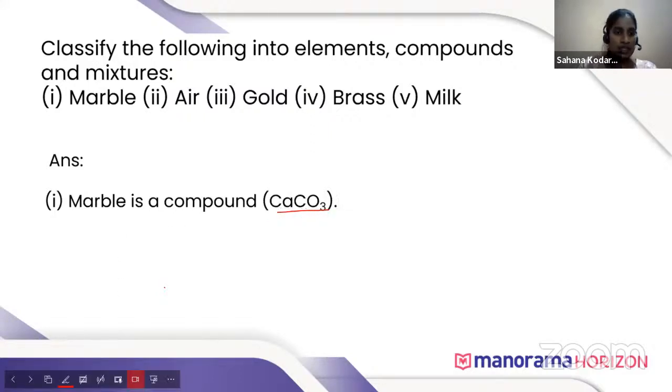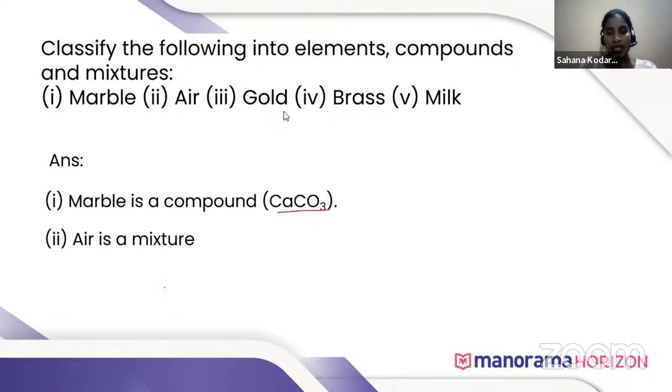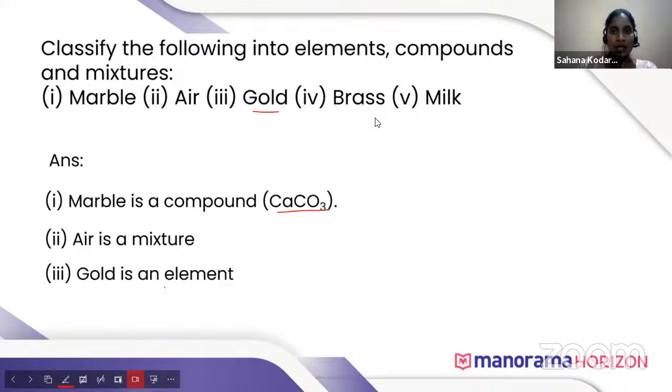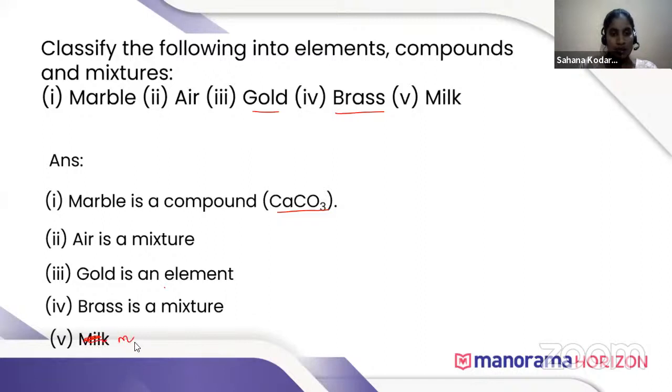So air is a mixture. Gold is an element. It cannot be broken down into simpler substances by any chemical methods. Next, brass is a mixture. As I said, brass is an alloy, a mixture of metals. And milk is also a mixture, as we discussed, a colloidal solution.